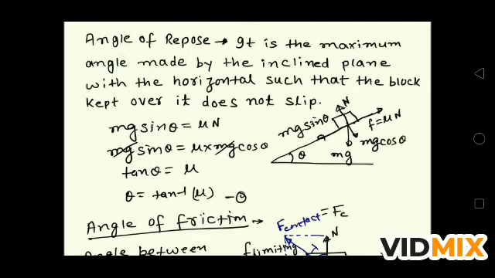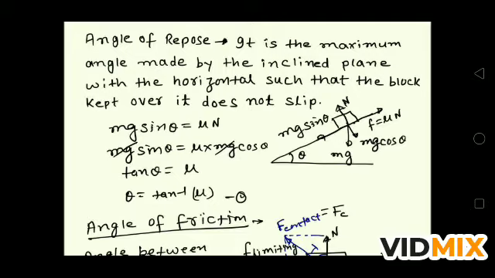So we are considering this block on this inclined plane. The weight of this block is mg, which is vertically downward, and there is the normal reaction N, which is perpendicular to the surface. If you resolve the components, the friction force is F equal to mu N, and the weight mg is resolved into two components. One is mg sin theta, which is parallel to the inclined plane, and the other is mg cos theta, which is perpendicular to the inclined plane.